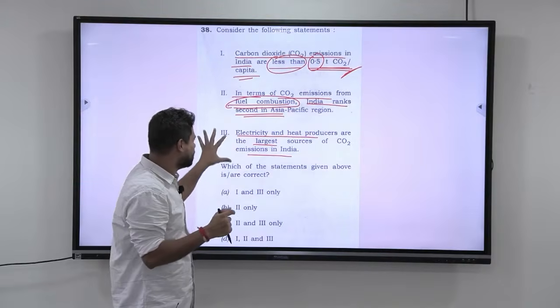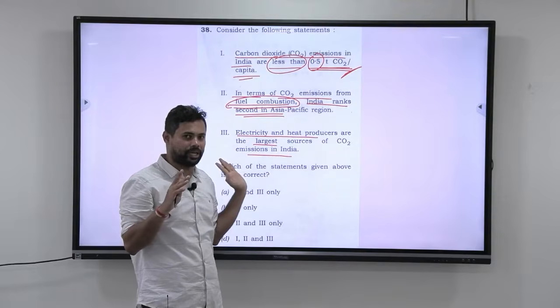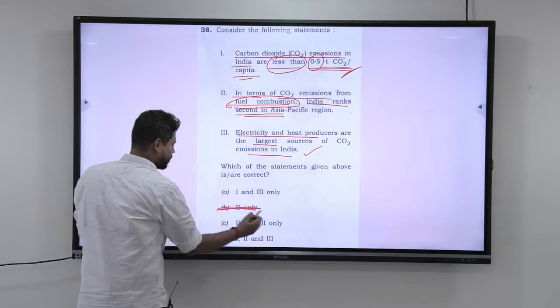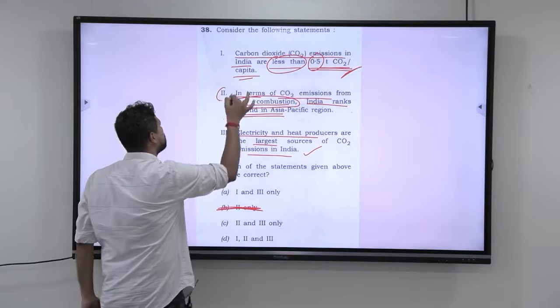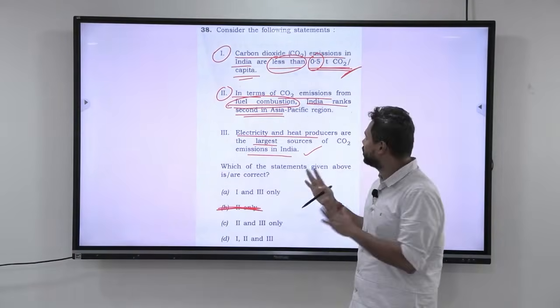Okay. Again, with your common sense you can understand that there are very high chances that this statement can be correct. Even if you assume that the statement is correct, look at this, I can only eliminate this. You still have 3 things to do. You still have to get to know about these things. That is where it becomes a little difficult. But overall, let me just tell you the answer.